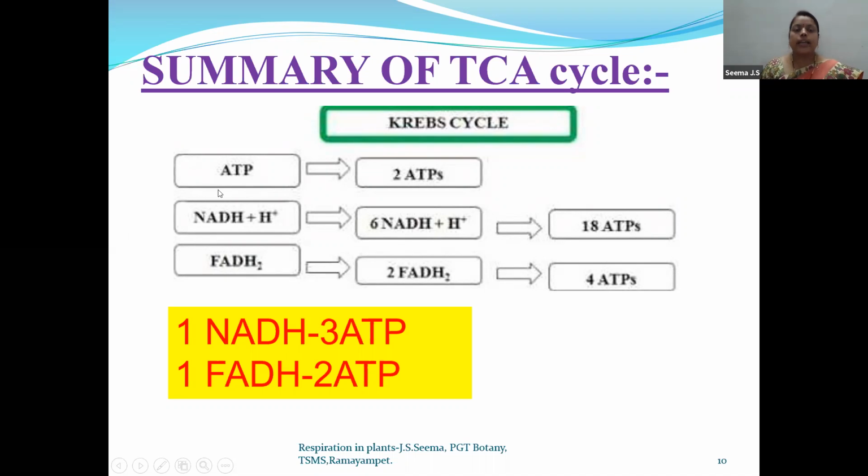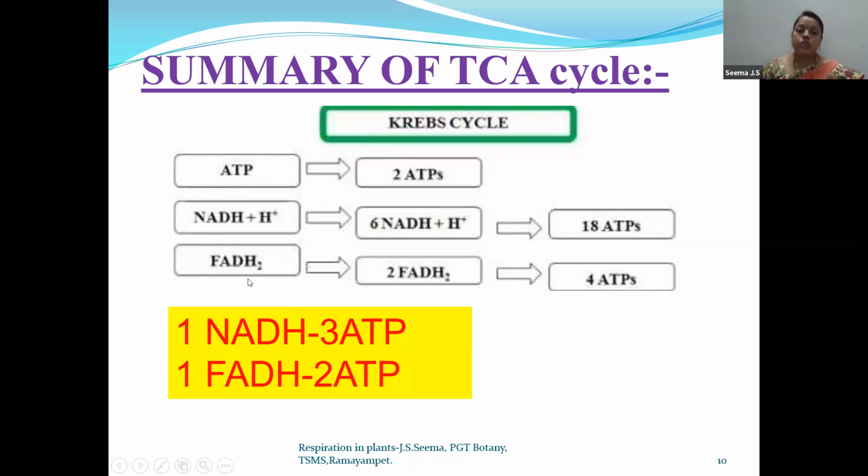Let me tell you once again. In one cycle, one ATP is formed. In the other cycle, another ATP is formed. So we will write it as 2 ATP molecules. NADH: totally 3 NADH in one cycle. In another cycle also 3 NADH will be formed. So in the Krebs cycle totally 6 NADH molecules are formed.